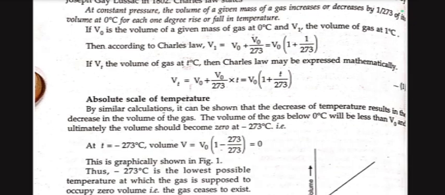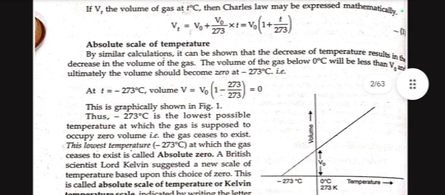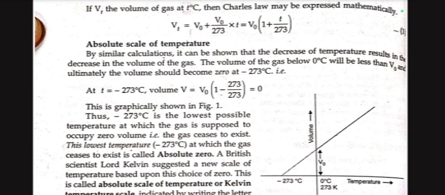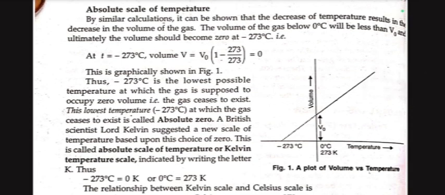By similar calculations, it can be shown that decrease of temperature results in the decrease in volume of gas. The volume of the gas below 0 degree will be less than V0, and ultimately the volume should become 0 at minus 273 degrees Celsius. At temperature minus 273 degrees Celsius, volume V equals V0 in bracket 1 minus 273 upon 273, which equals 0. This is graphically shown in figure 1. Thus, minus 273 degrees Celsius is the lowest possible temperature at which gas is supposed to occupy zero volume, that is, the gas ceases to exist.